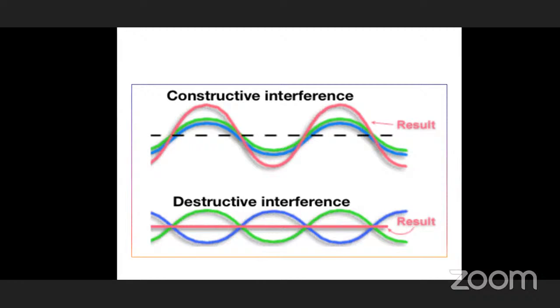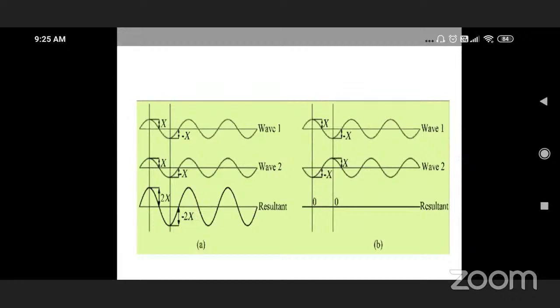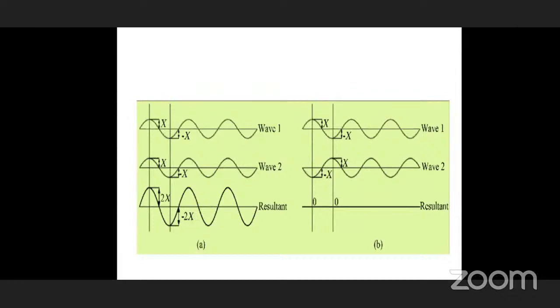This phenomenon, forming these bright and dark fringes, we call the interference of light. In this diagram also, it is the same: wave 1, wave 2. Both of these are combining. With respect to amplitude, I want to explain: x and x are the amplitudes of wave 1 and wave 2. What is the resultant? x plus x,